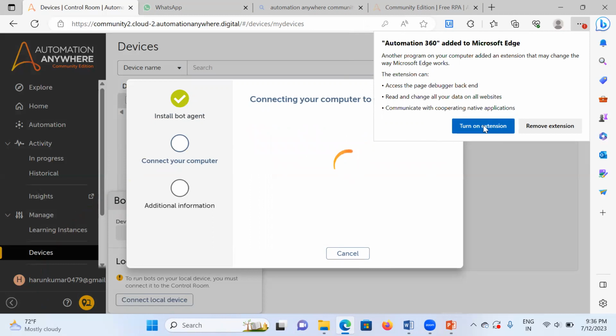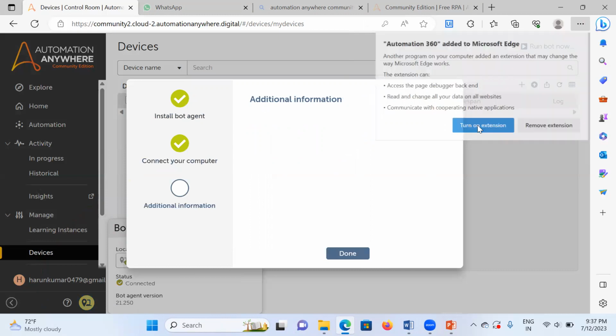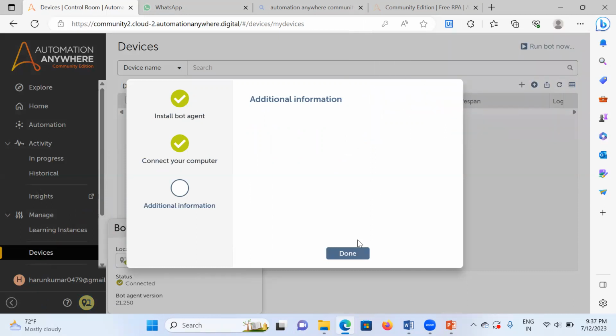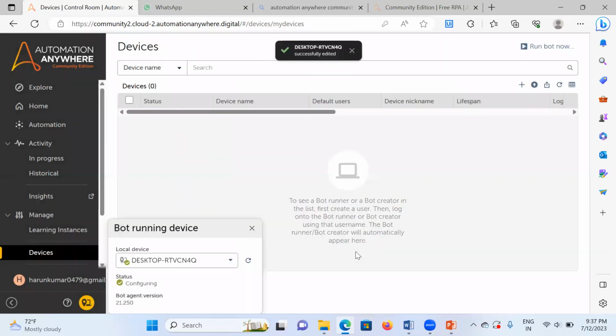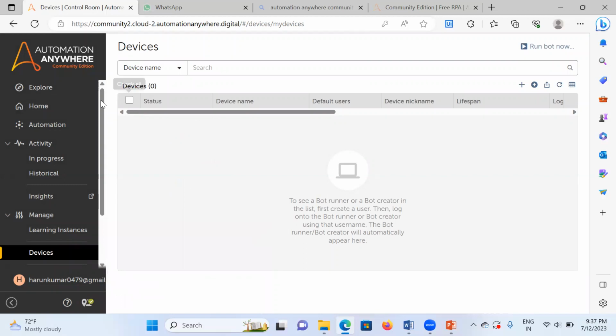If you are using Chrome, you can add the A360 Chrome extension. I'm using Edge now, so I'm turning on the Edge extension. Now just click on done. Here you can check the system is configuring. Now you can check the system is connected. So now you are eligible to develop the bots.